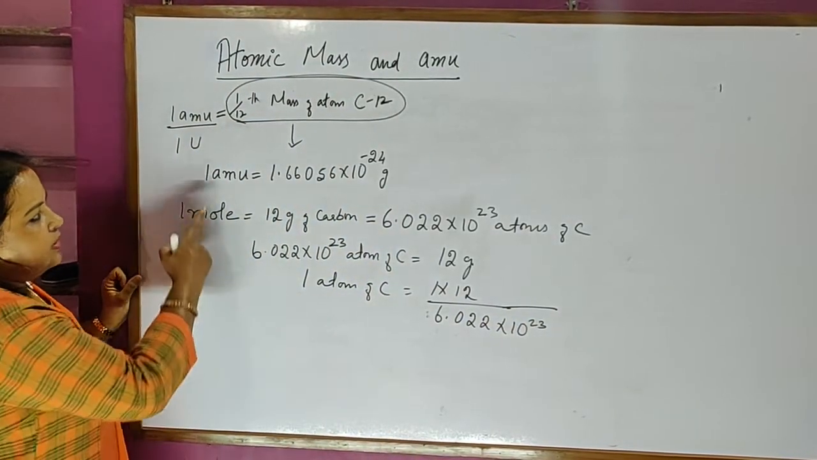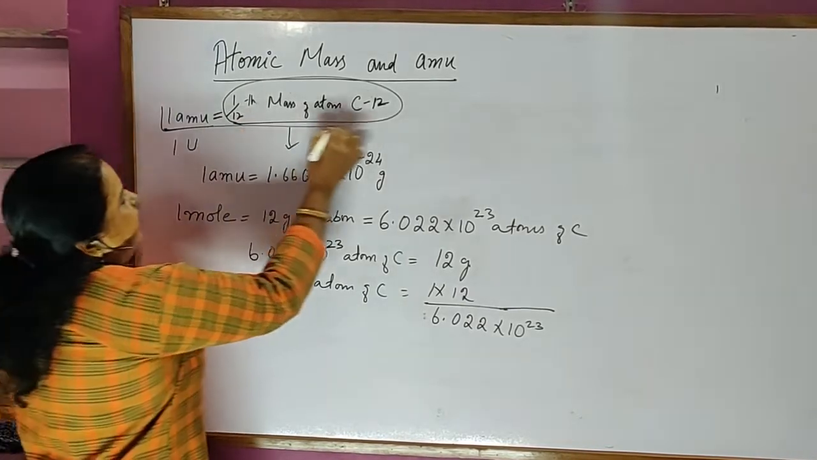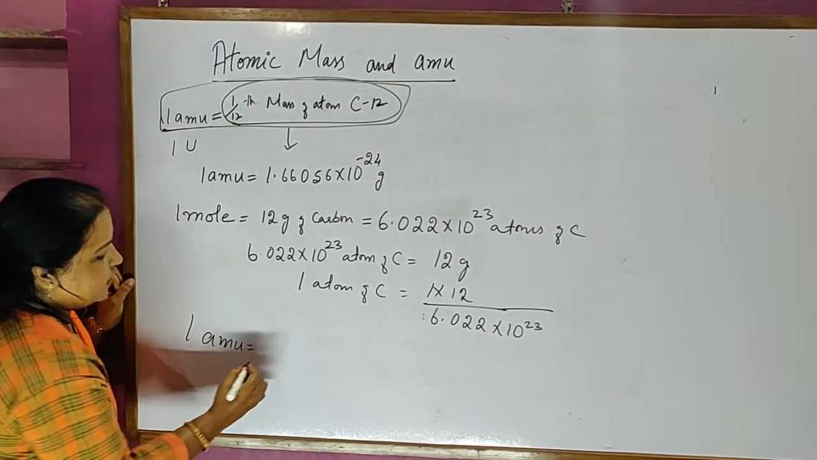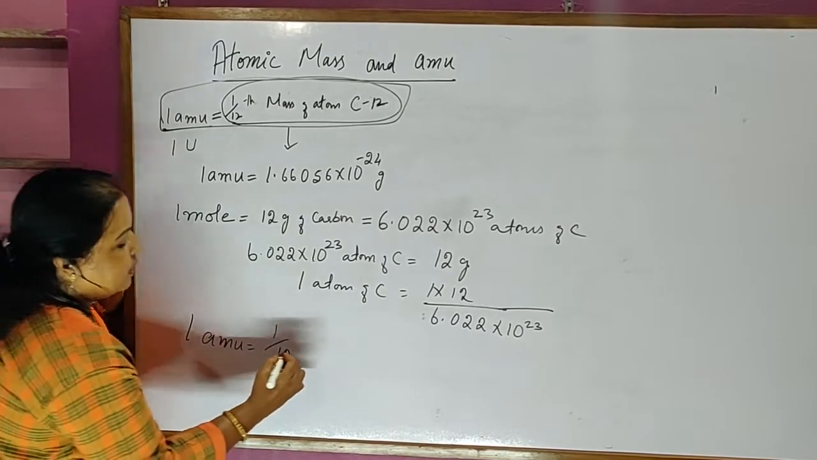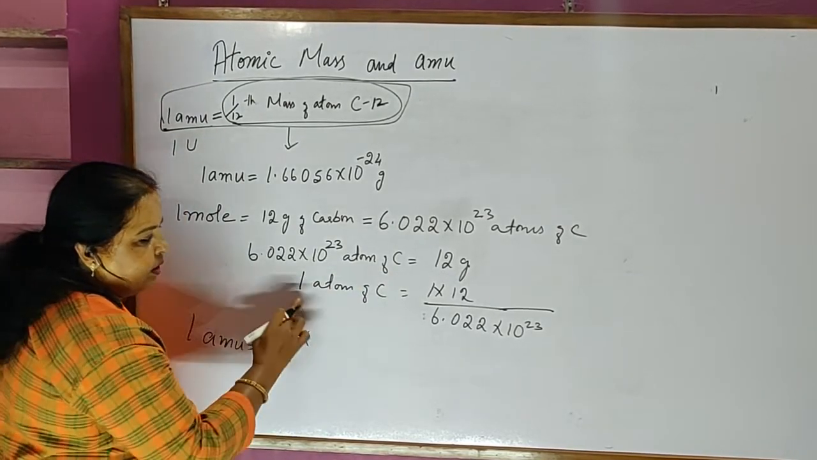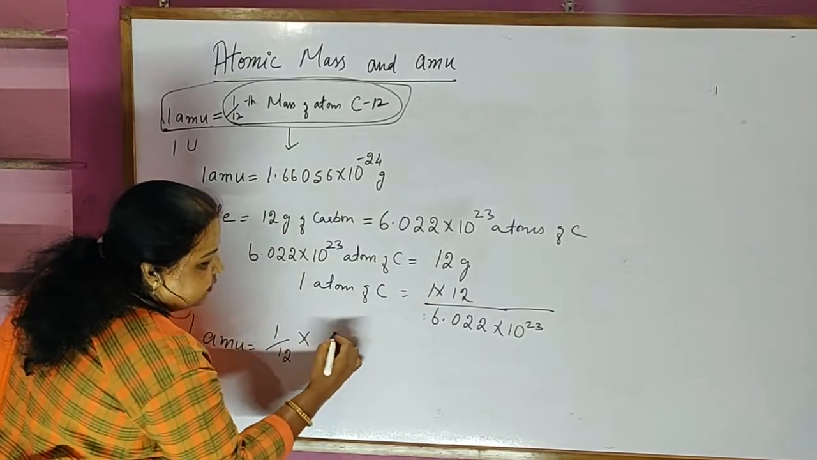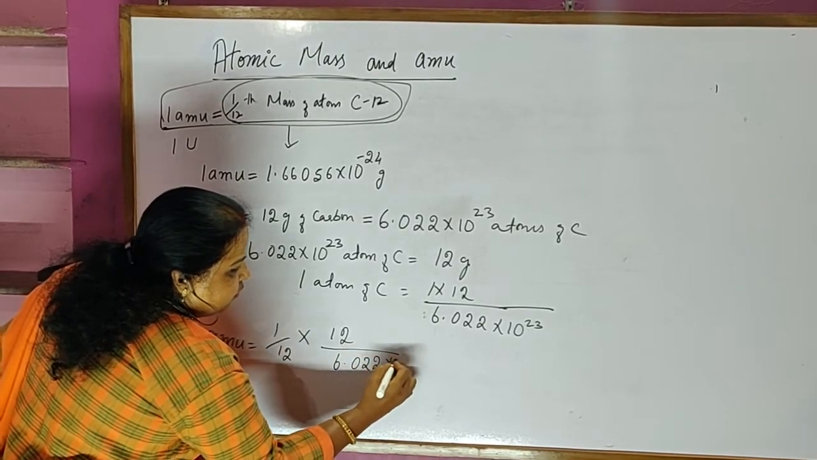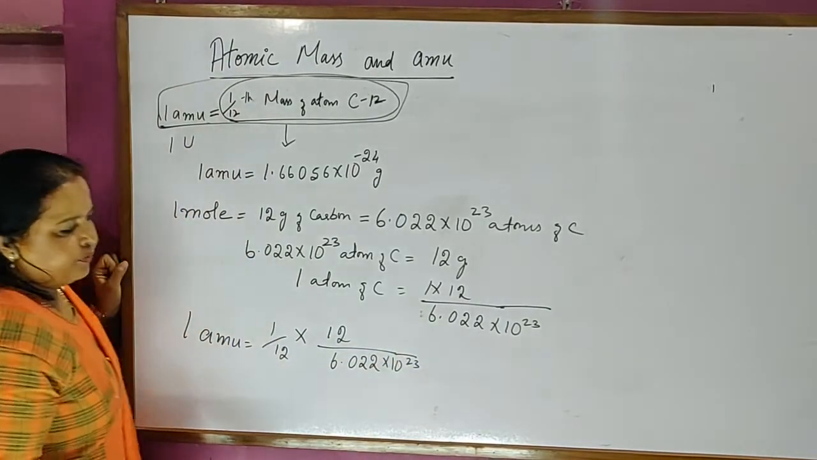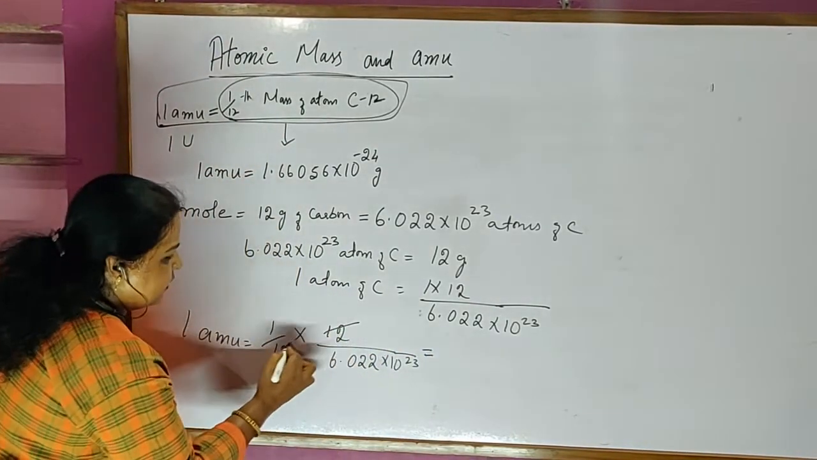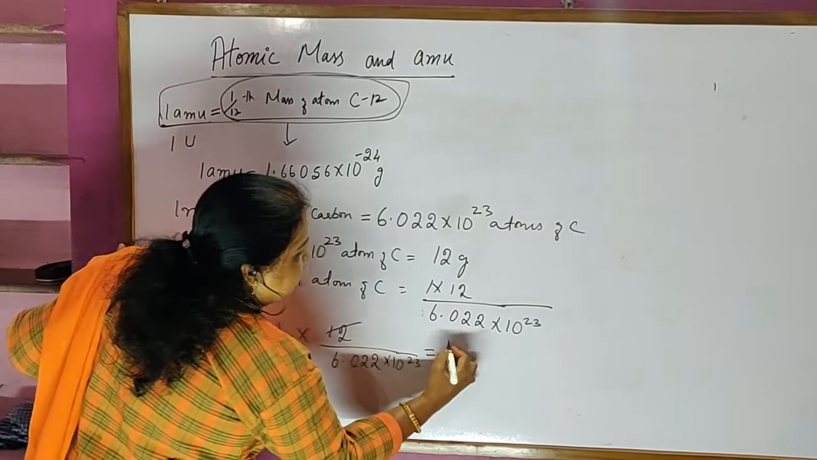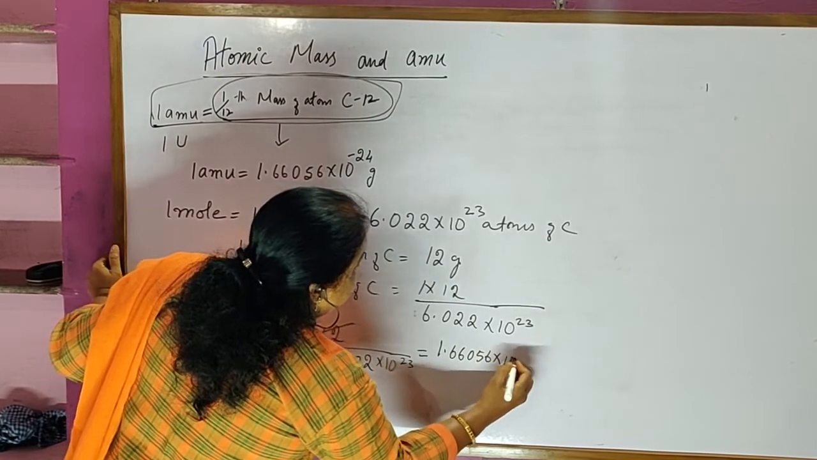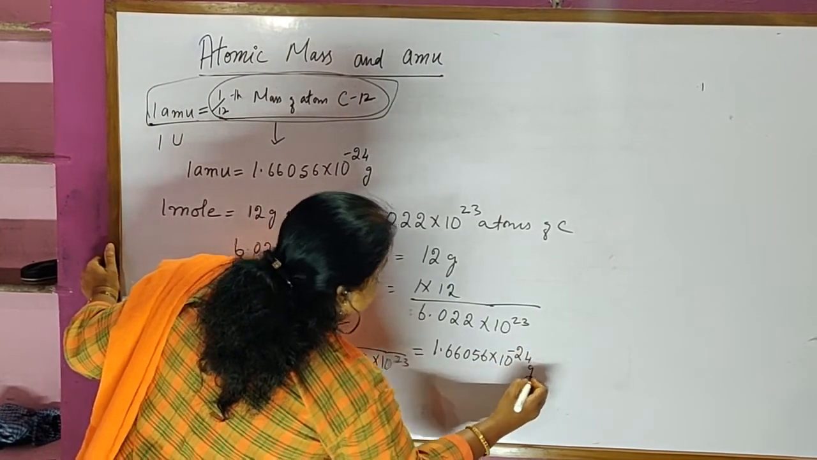Okay. Now let me go to the definition, that is 1 AMU. So what is 1 AMU? 1 AMU is nothing but 1/12 of mass of the carbon atom. Mass of the carbon atom, 1 atom which is there, it is nothing but 12 divided by 6.022 into 10 to the power of 23. And this, if you work it out, we are going to get it is exactly equal to 1.66056 into 10 to the power of minus 24 gram.